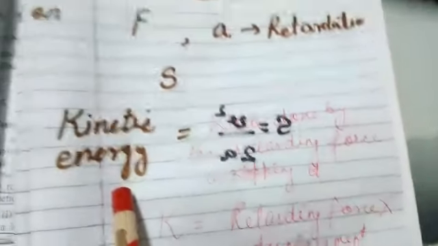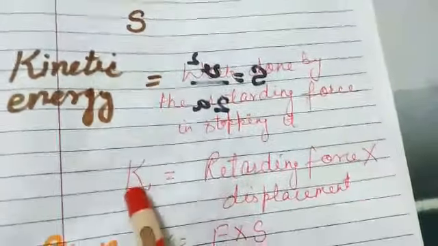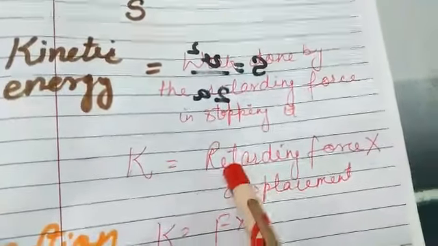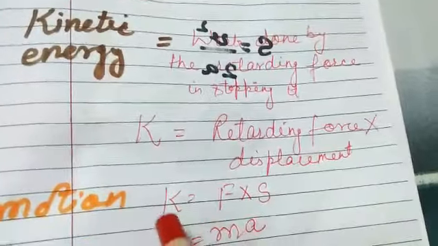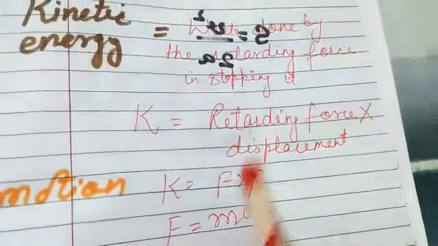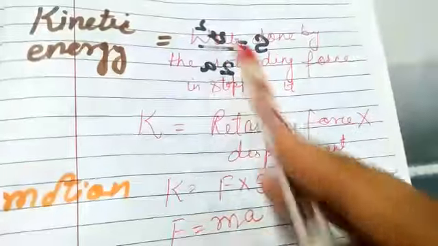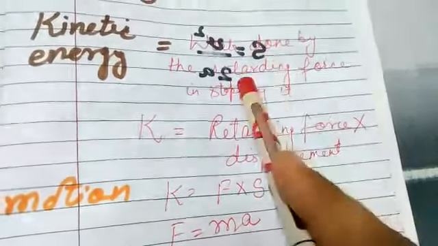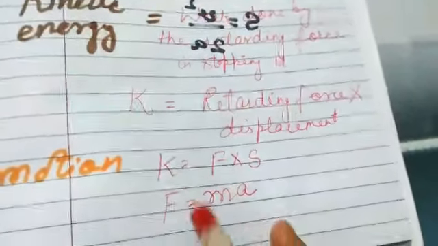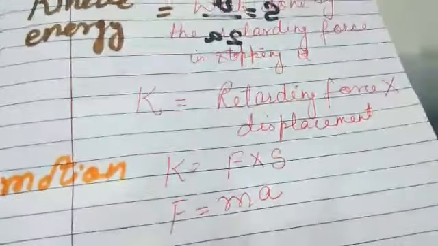Right now we did the quantitative definition of kinetic energy in the form of work done. ठीक है. So kinetic energy will be equal to retarding force multiplied by displacement. So K is equal to retarding force, that is F, and displacement is s, क्योंकि वर्क क्या होता है, retarding force into displacement in the form of kinetic energy. So we know that F is equal to mass into acceleration.